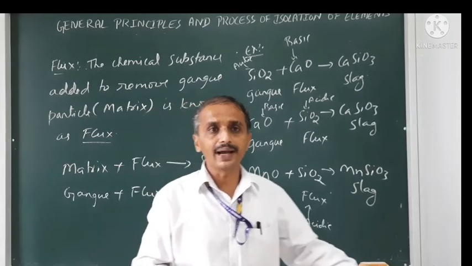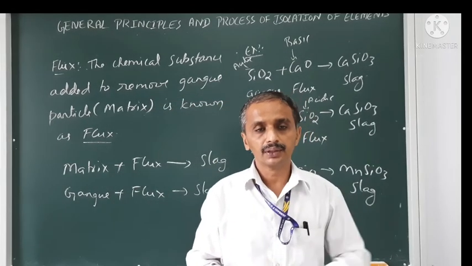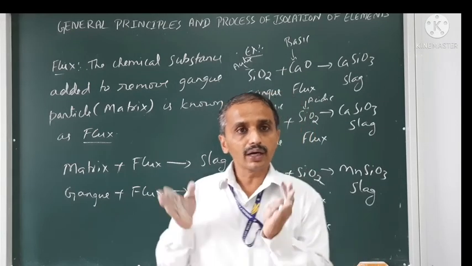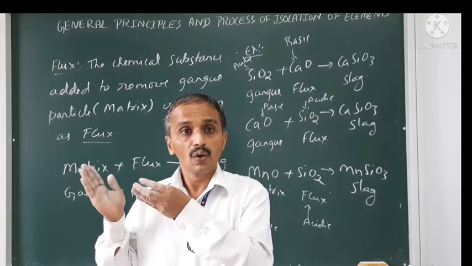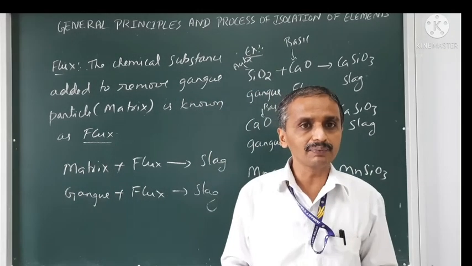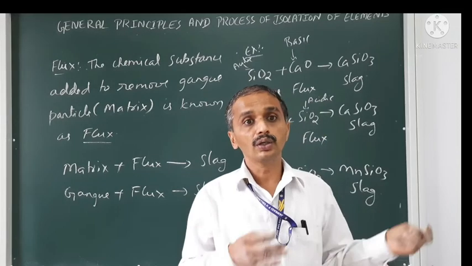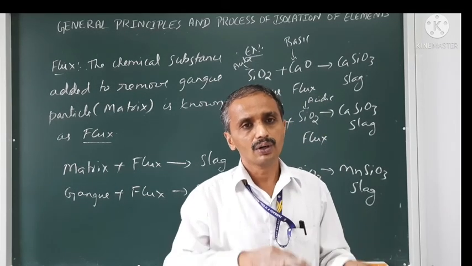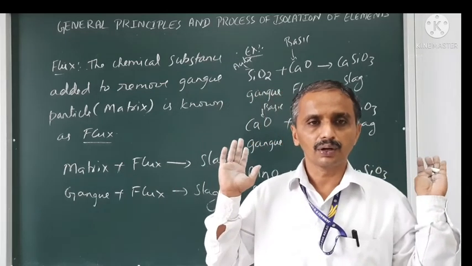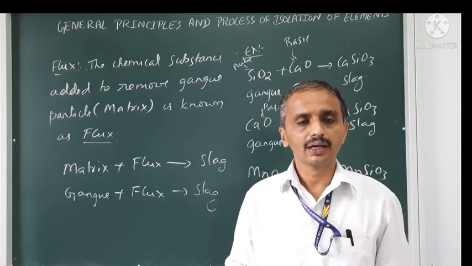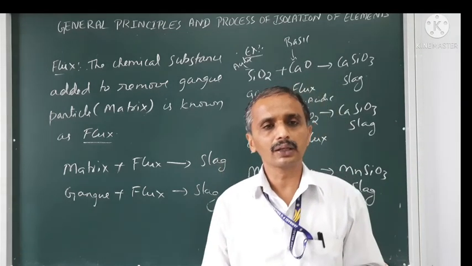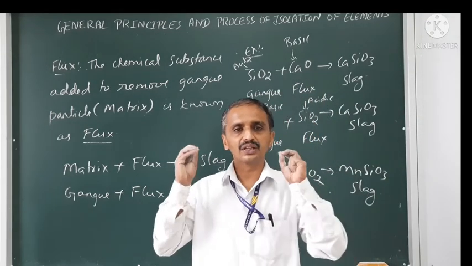Then I can go for hydrometallurgy, like gold and silver extraction. We convert the gold into a water soluble complex, and from the complex we again get back the pure gold using zinc, etc. So depending upon the nature of the oxide formed, I can use different techniques to get the crude metal, which I am going to discuss in the next video.